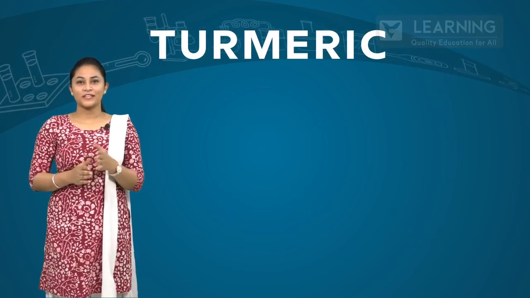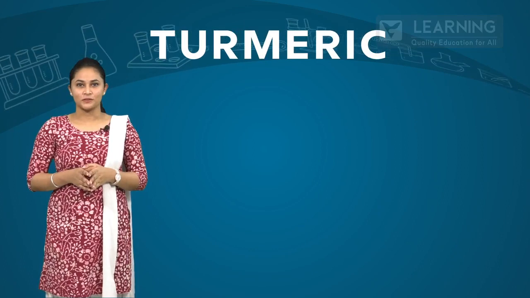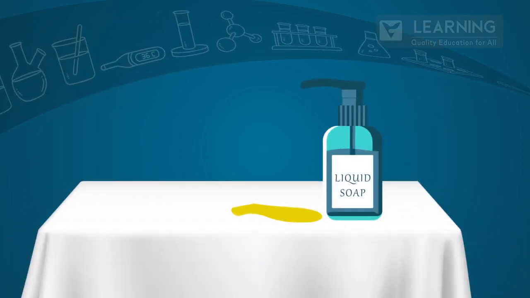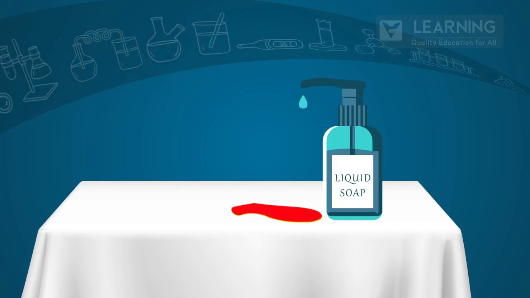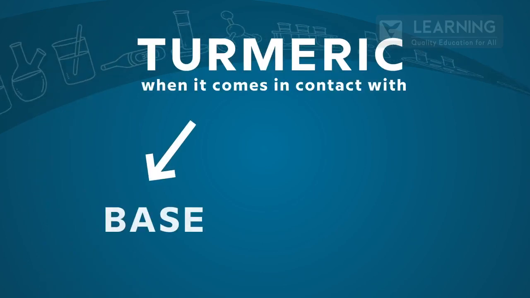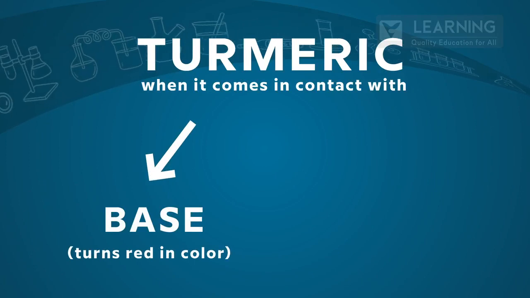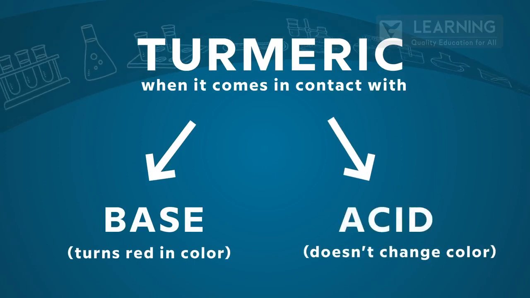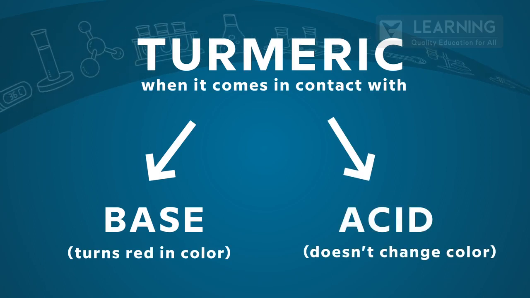Turmeric. Turmeric is another natural indicator. Have you ever noticed that a turmeric stain on your clothes turns red when you wash it with soap? That's because soap is basic in nature, and when turmeric comes in contact with a base, it turns red in color. While turmeric does not change color in acidic solution.